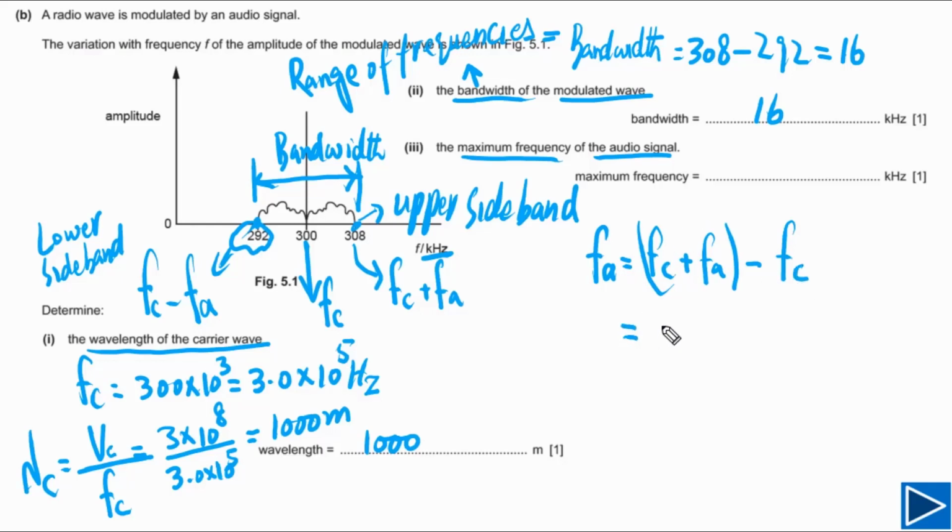So this is 308 minus 300. Our final answer is 8 kilohertz. This is the maximum frequency of the information signal.